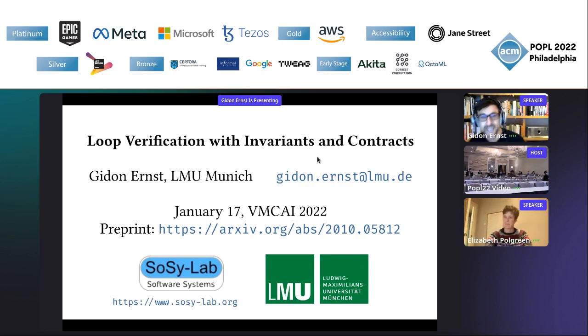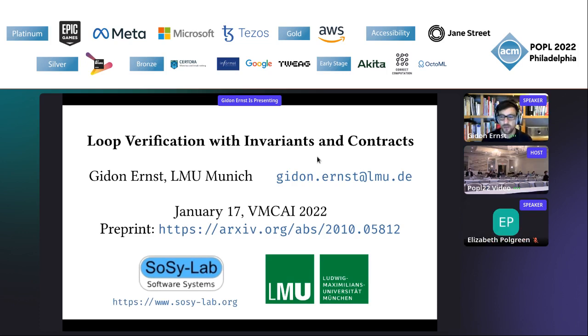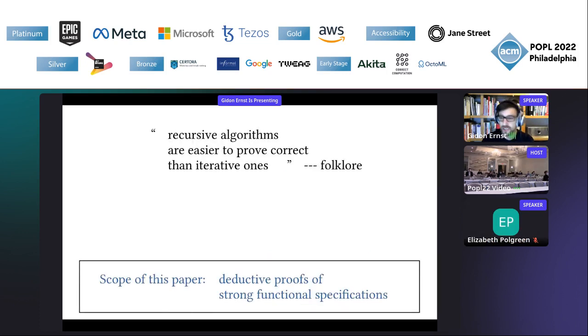Great, thanks. So welcome to my talk, Loop Verification with Invariants and Contracts. Before I start, let me just put this work into context. So this is about deductive proofs of strong functional specifications like sorting and searching and the like.